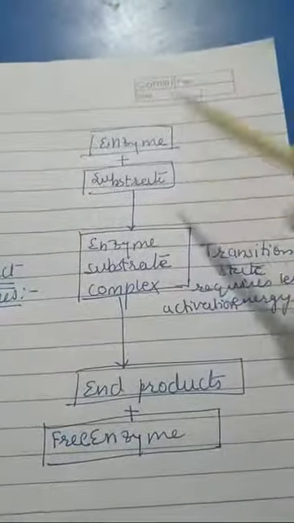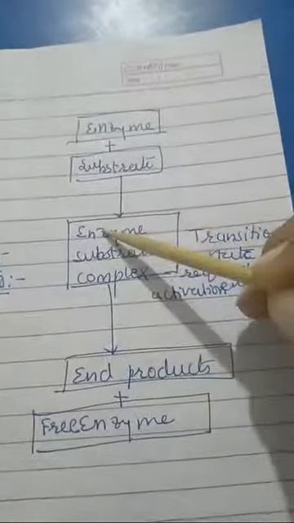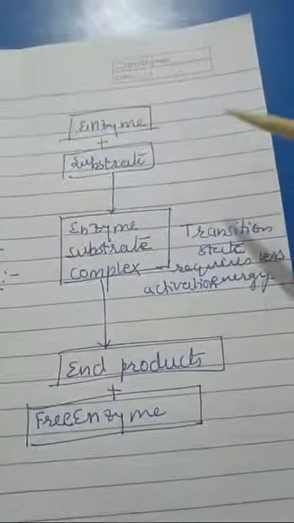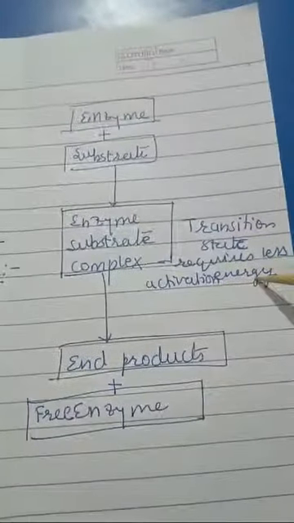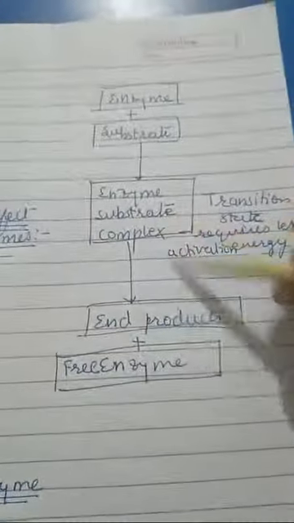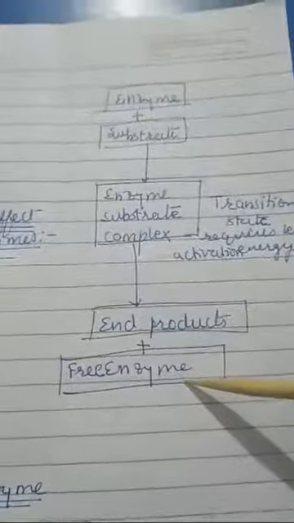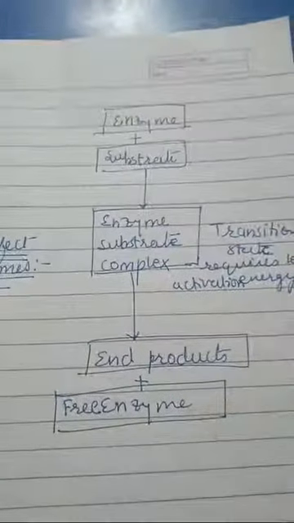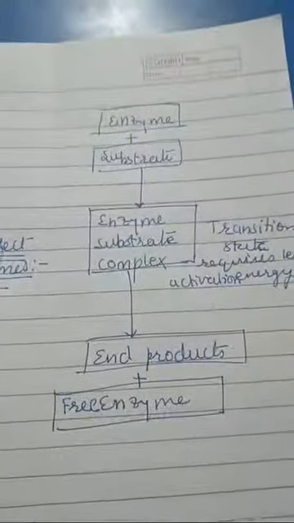Enzyme plus substrate will form an enzyme substrate complex. This is a transition state, requiring less activation energy. And from this complex, the end products plus free enzymes are released. So this is the outline of how enzyme substrate reactions take place.